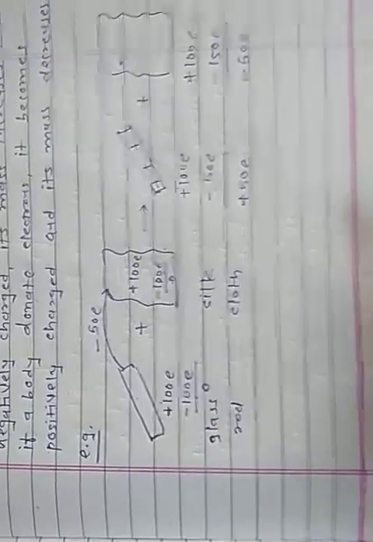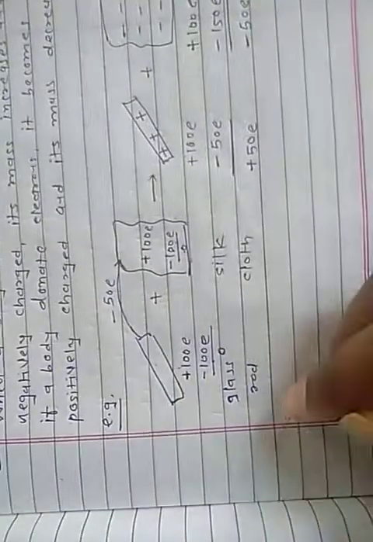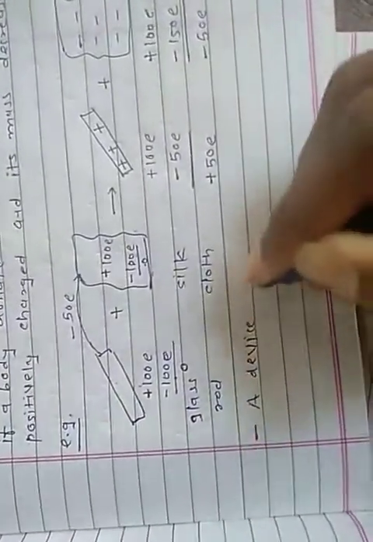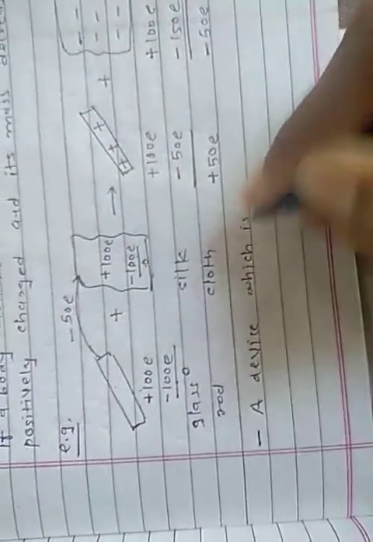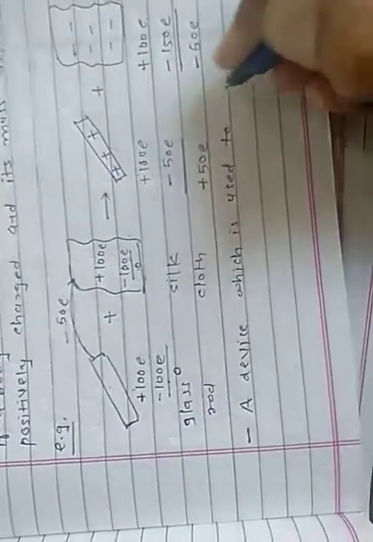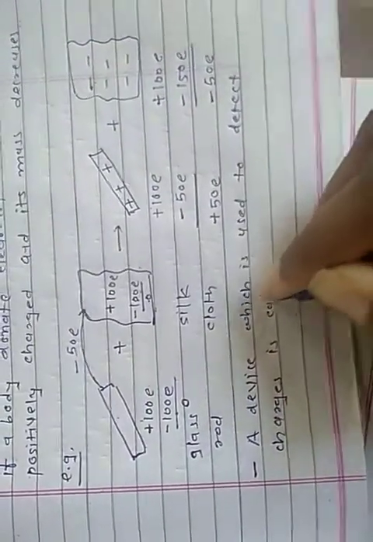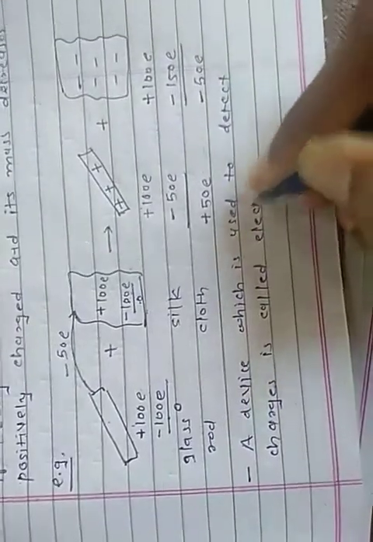And a device which is used to detect charges is called an electroscope.